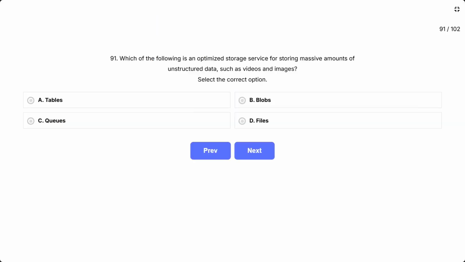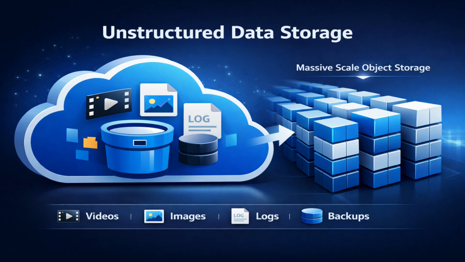Question 91. Which of the following is an optimized storage service for storing massive amounts of unstructured data, such as videos and images? Select the correct option. The options are A. Tables, B. Blobs, C. Queues, D. Files. This question is asking which Azure storage service is specifically designed for unstructured data like videos, images, logs, and large binary files. Think about which service handles object storage at massive scale without needing a structured schema.